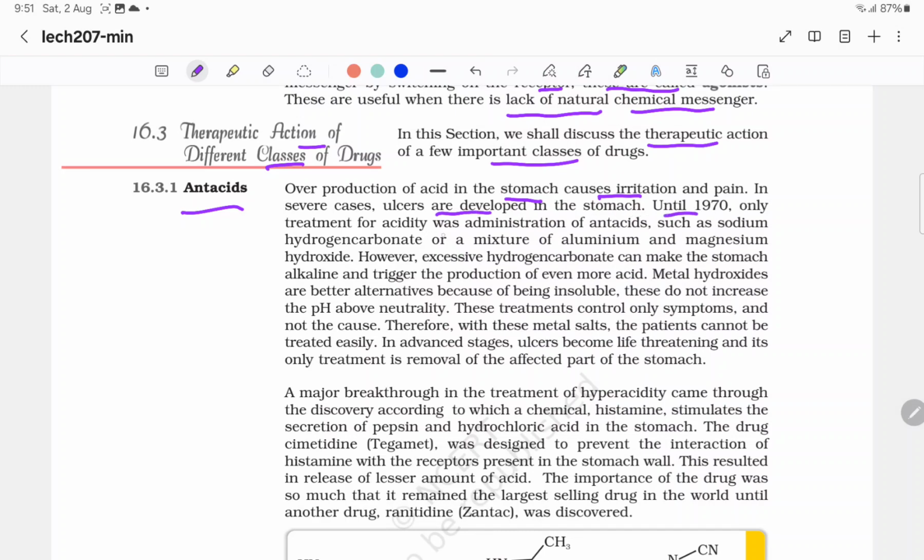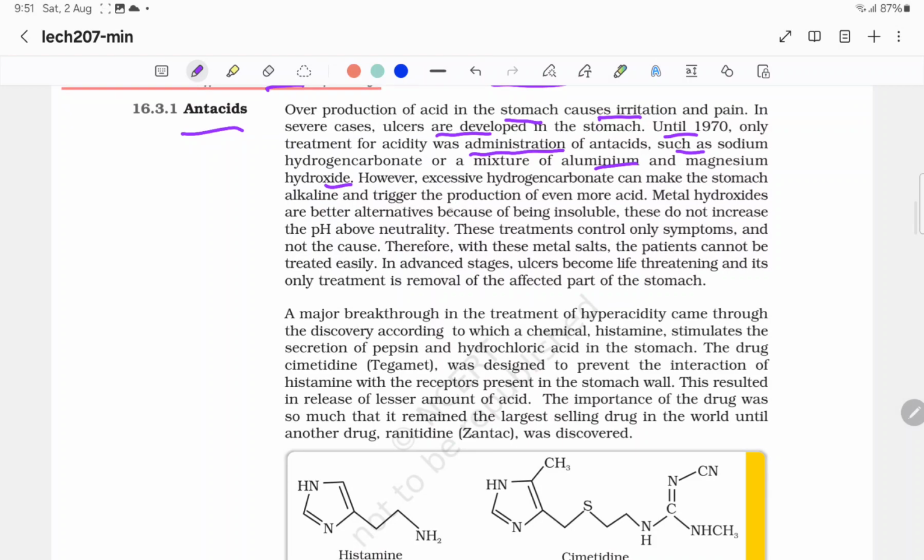Until 1970, the only treatment for acidity was administration of antacids such as sodium hydrogen carbonate or a mixture of aluminum or magnesium hydroxide. However, excessive hydrogen carbonate can make the stomach alkaline and trigger the production of even more acid. Metal hydroxides are better alternatives because, being insoluble, they do not increase the pH above neutrality. These treatments control only the symptoms and not the cause. Therefore, with these metal salts, the patient cannot be treated easily. In the advanced stage, ulcer becomes life-threatening, and its only treatment is the removal of the affected part of the stomach.